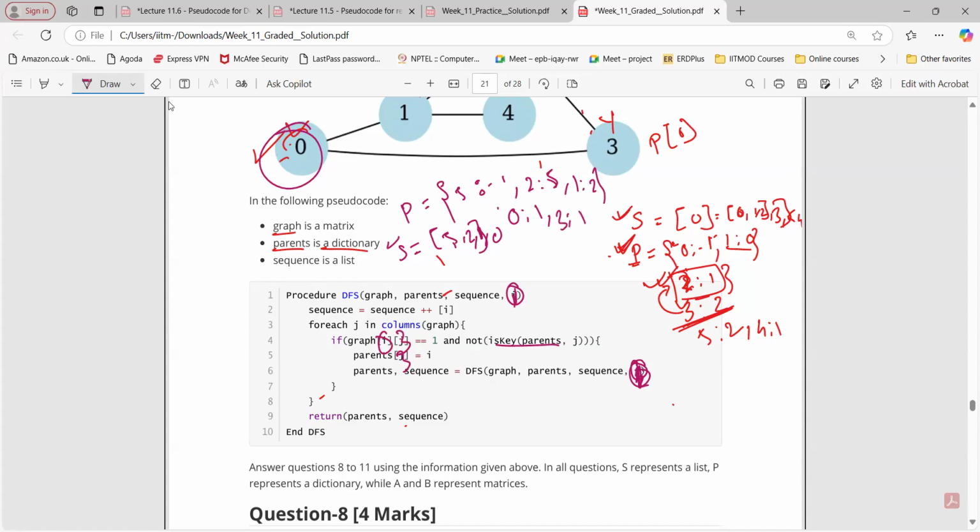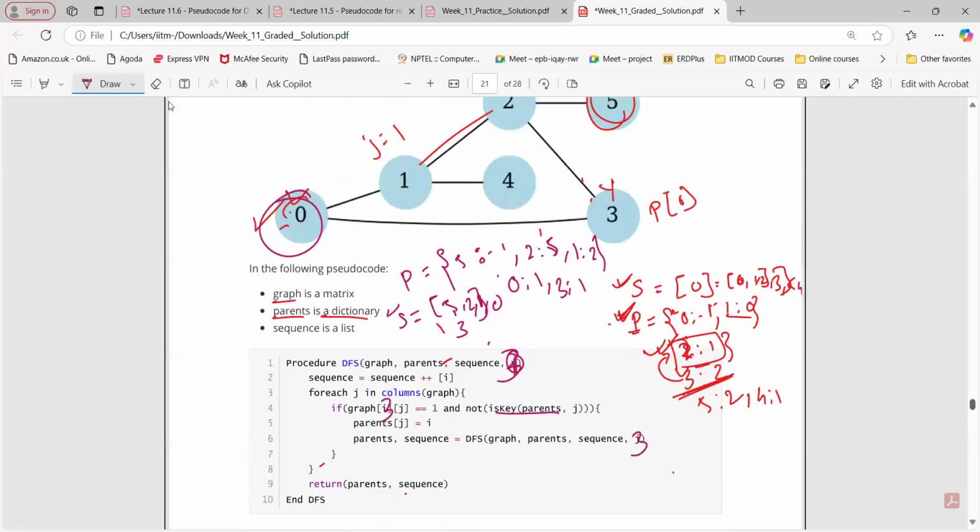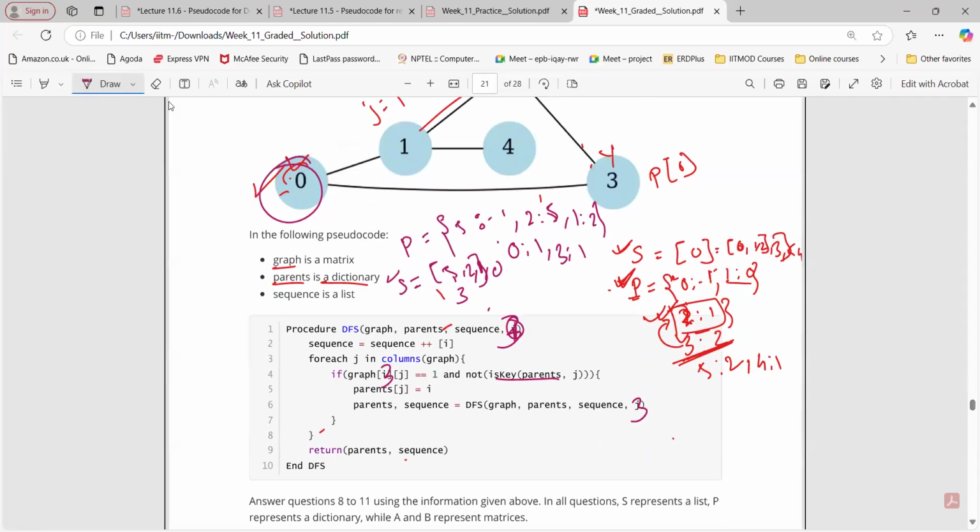Okay. Now this will be what? J equals 3. Now what will happen for this 3? Appending. Append in sequence. And then from 3 we can go nowhere. 2 is already there, and 0 is already present. So from 3 we cannot go anywhere. Then we'll exit the for loop. We'll return this one.